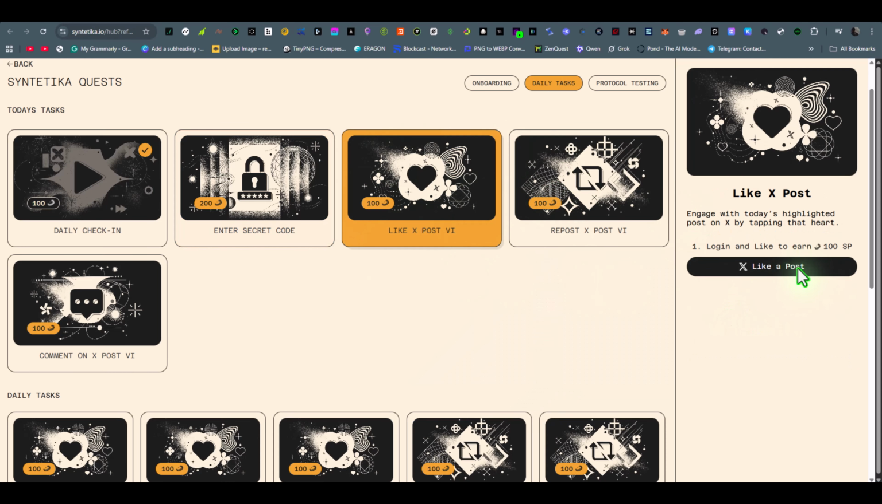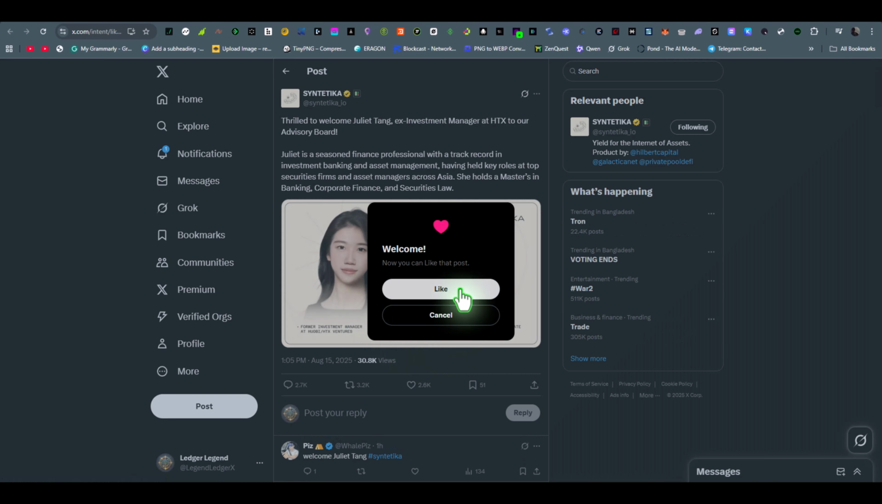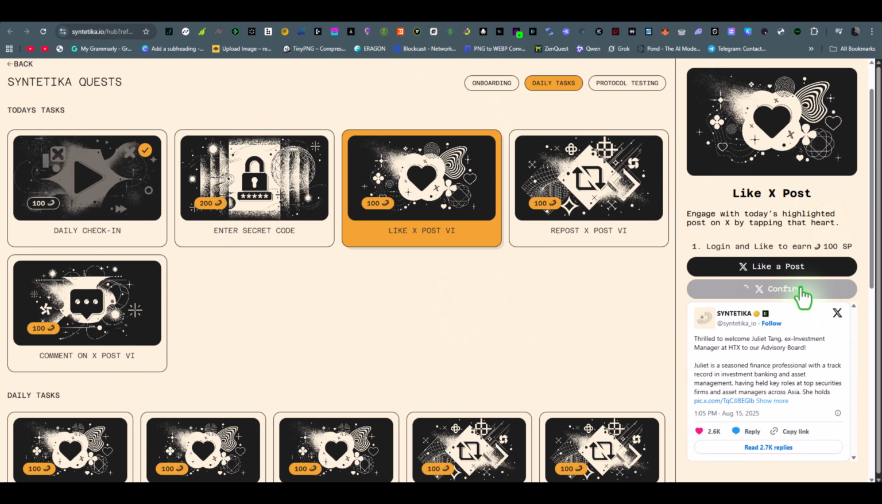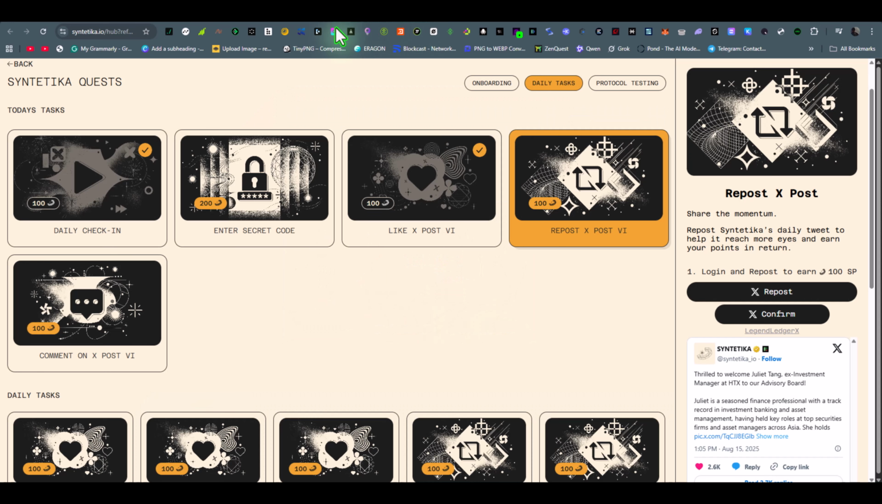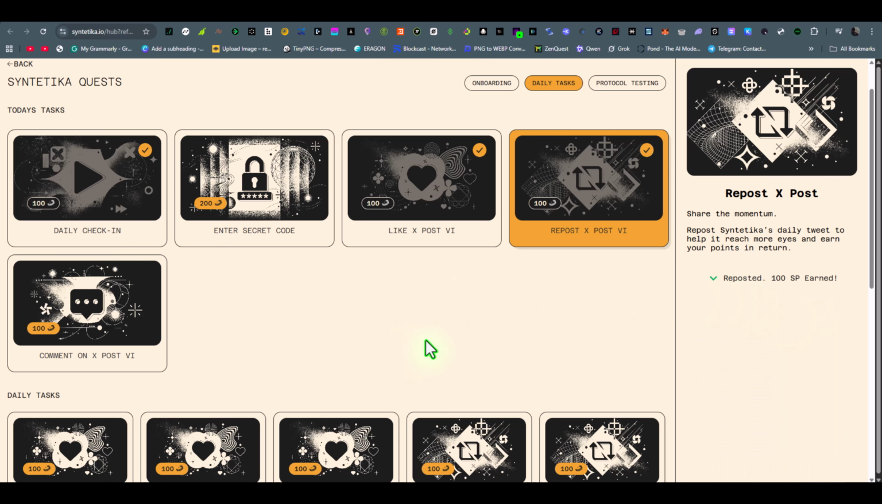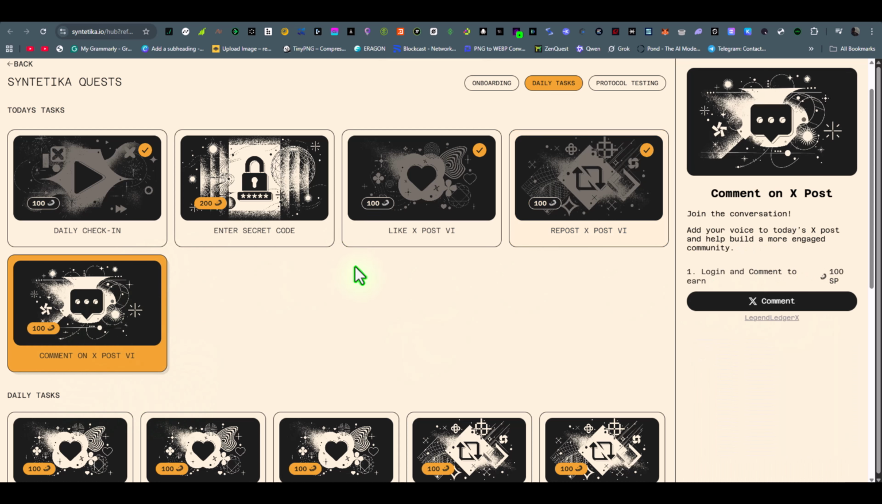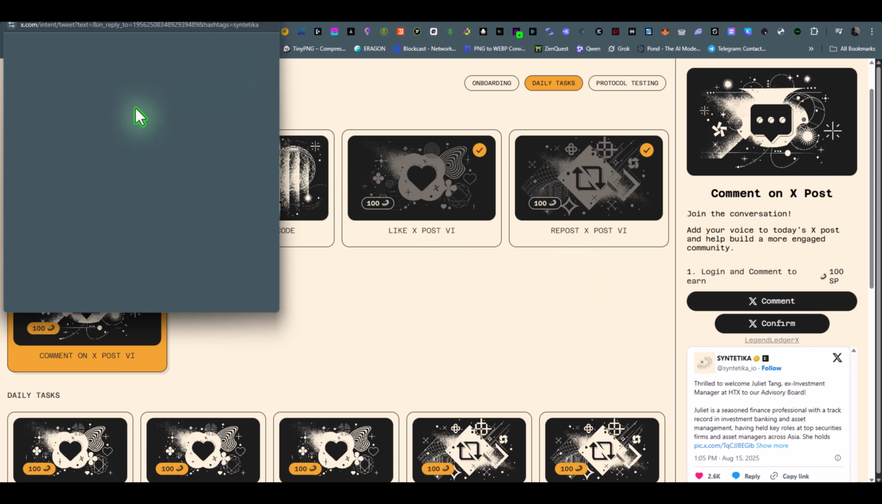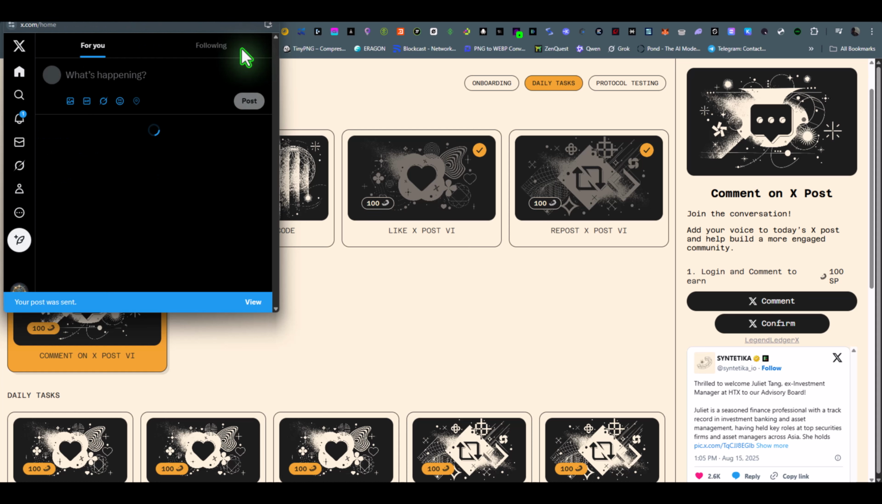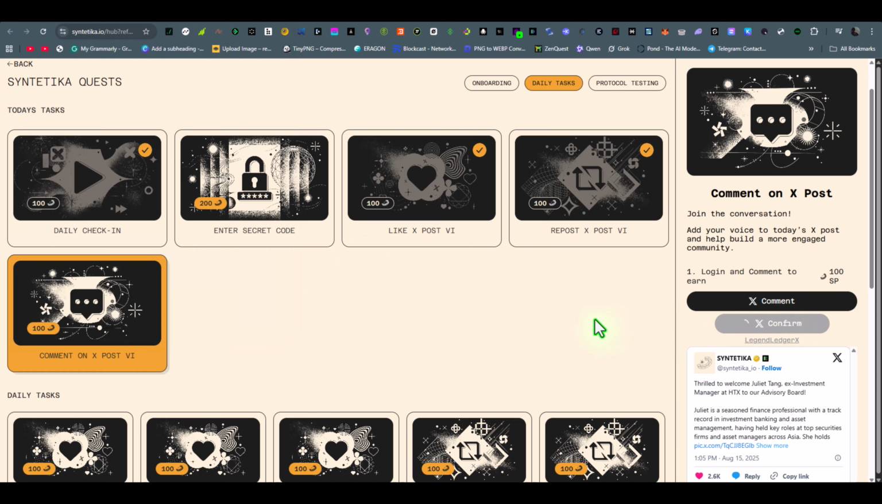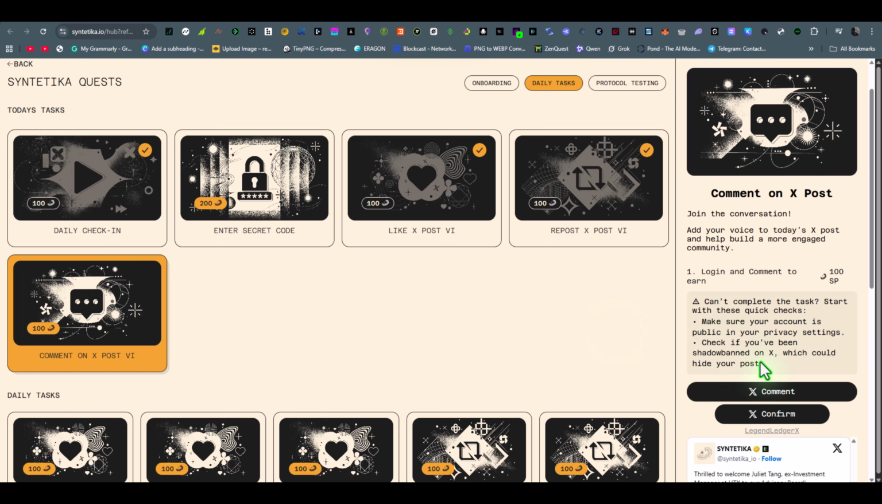Next, you can like their post, so like the post, and it's done. Also, you can repost their post, so repost, and it's done too. Next, you can comment on their post, so write something, go back and confirm. Right now it's not completed, but I'll try later.